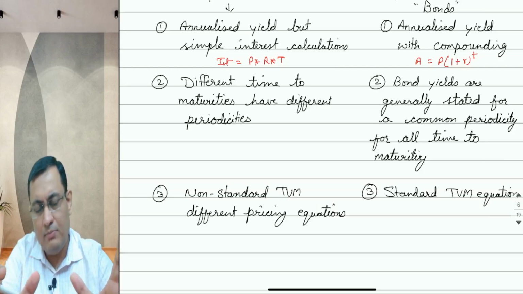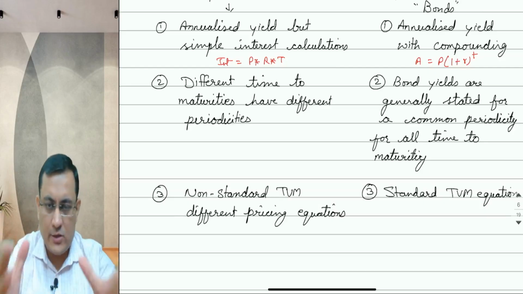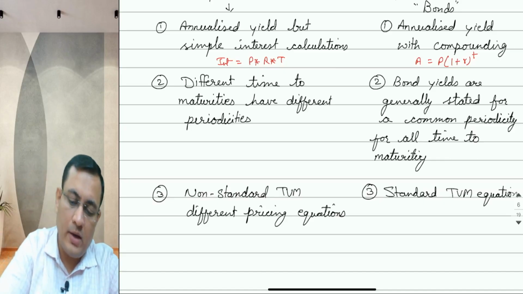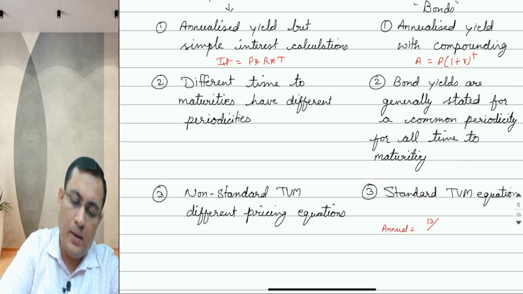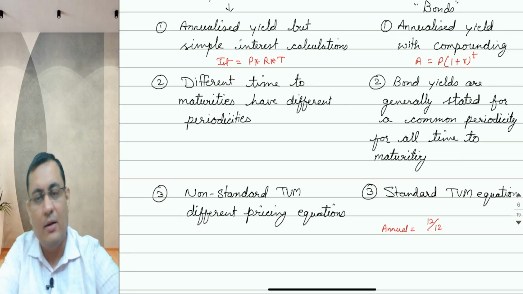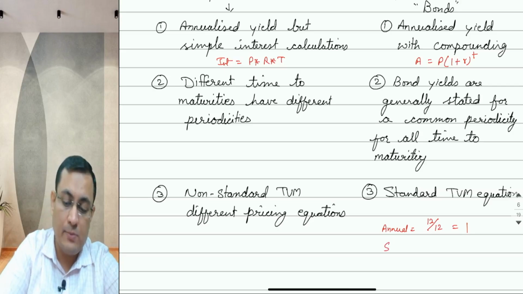Because of that, the periodicity is also fixed. So in case of annual, you will get one coupon every 12 months, so you will get one as the periodicity. It's better explained with semi-annual.